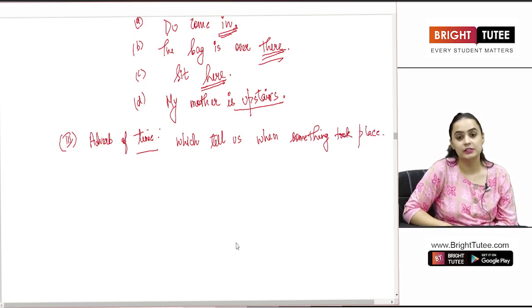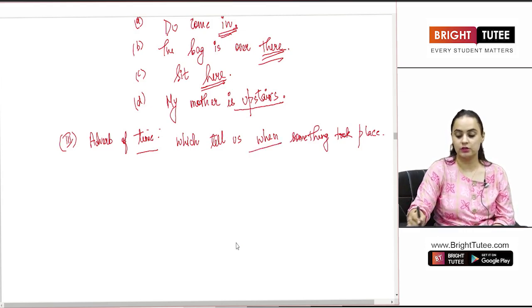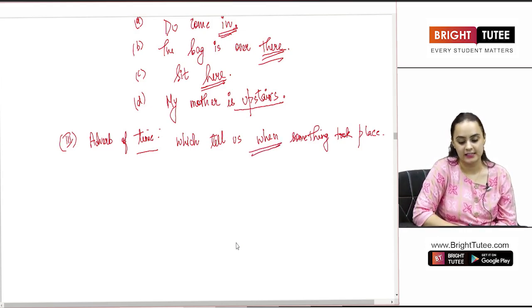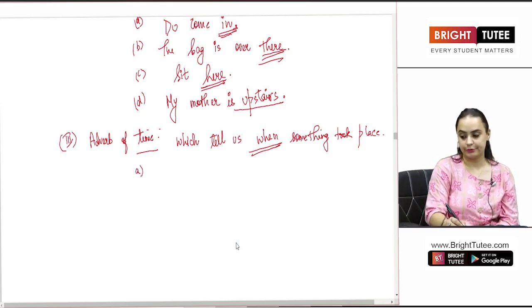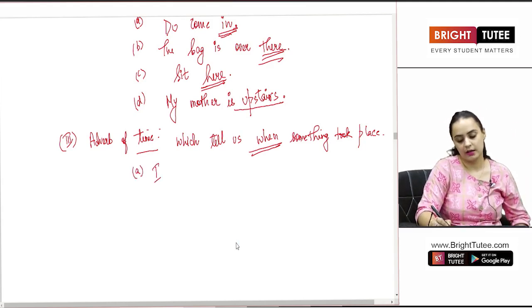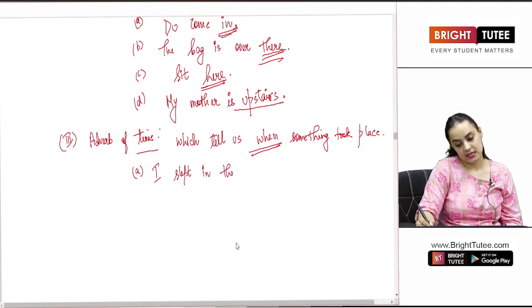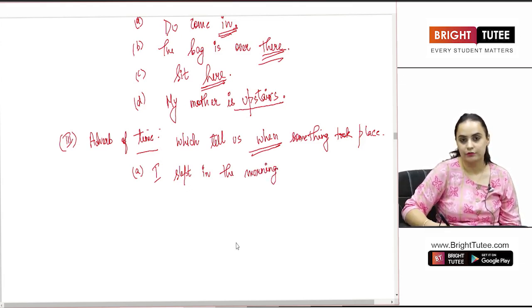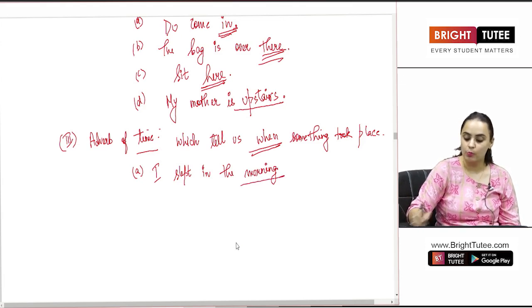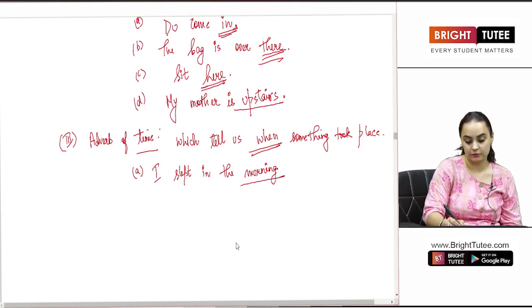So those words which answer the question when are known as the adverb of time. For example, I slept in the morning. So when did I sleep? What was the time for me to sleep? Morning. This is the adverb of time.